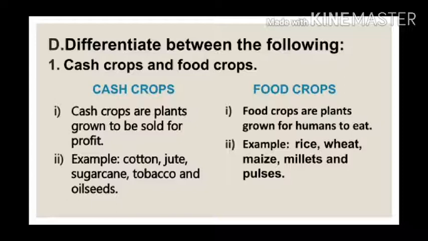Varieties of oils are extracted from oilseeds, and the remaining part is given as fodder to the animals. Thus, in this way, every part of cash crops is utilized, and so many products are extracted from one cash crop. The main utility of cash crops is to be sold in the market and gain a lot of profit. Whereas food crops like rice, wheat, maize, millets, and pulses are cultivated solely to feed the humans in the world.